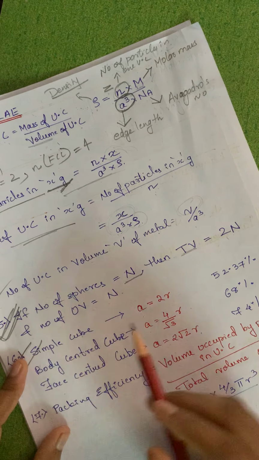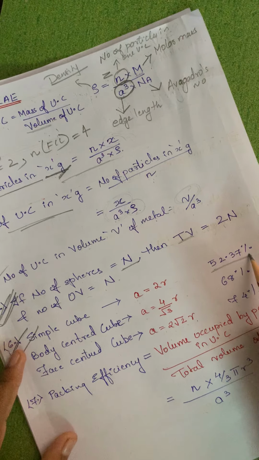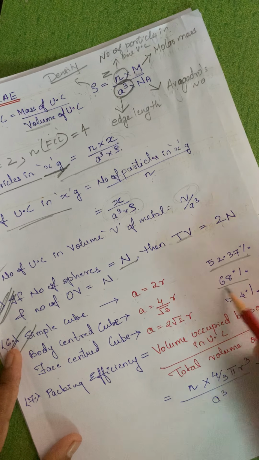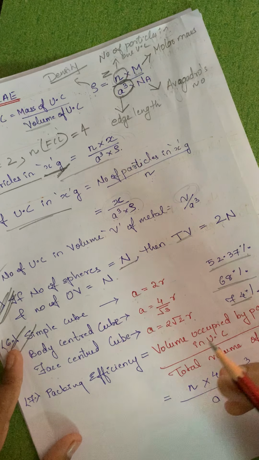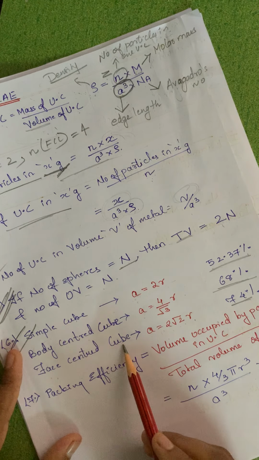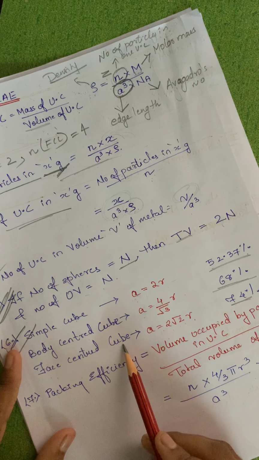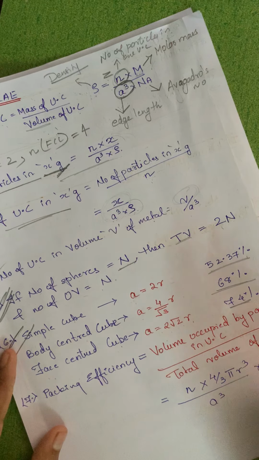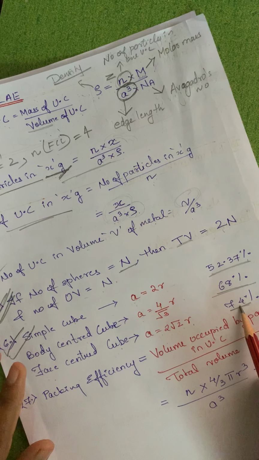Okay, now simple cube, what is the percentage of packing efficiency? It is nothing but 52.37%. In case of BCC, it is 68%. In case of FCC, it is 74%. See, if in the problem it is an FCC structure and they are asking us to find out the packing efficiency, please keep in mind that it should come near to 74% because it is an FCC structure.